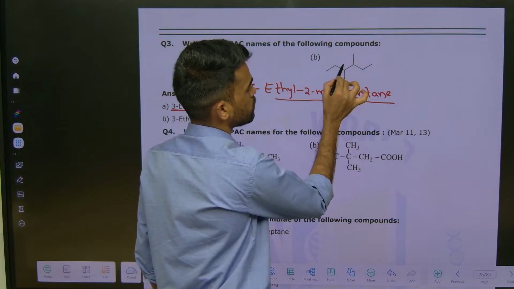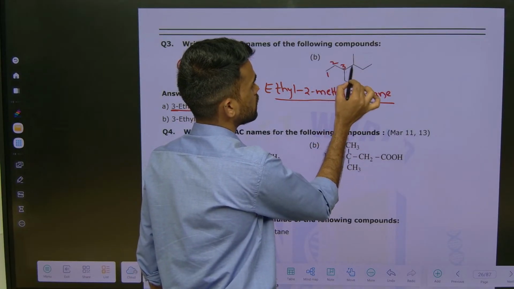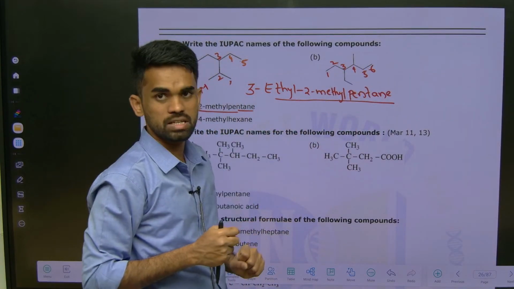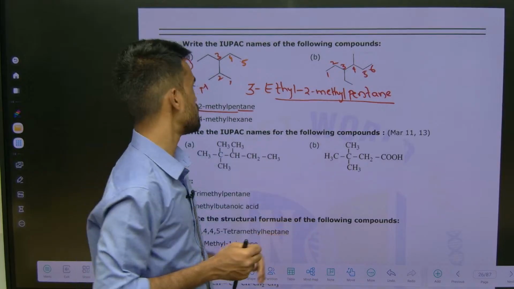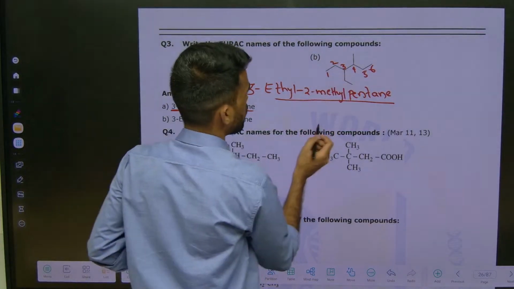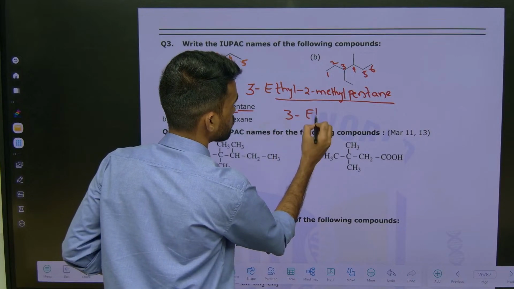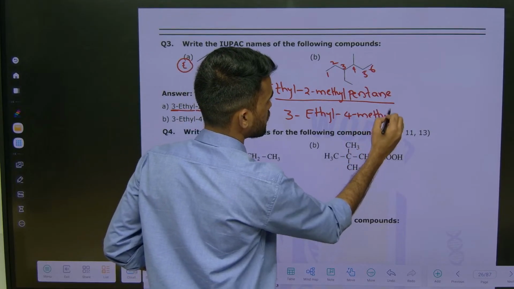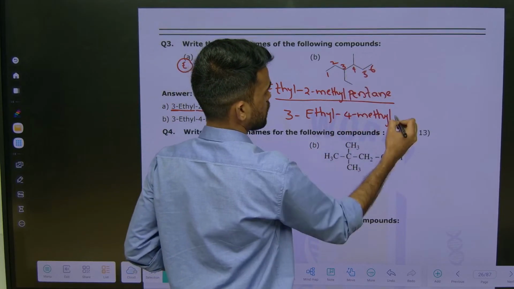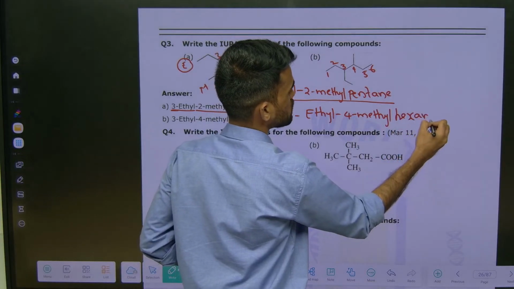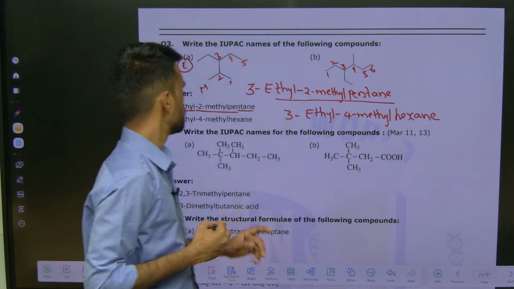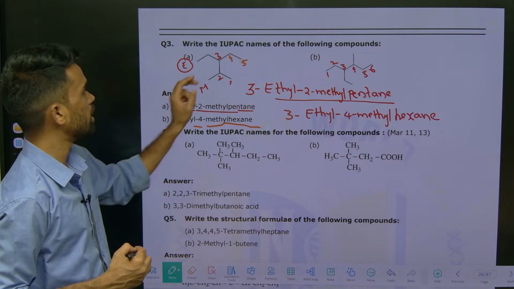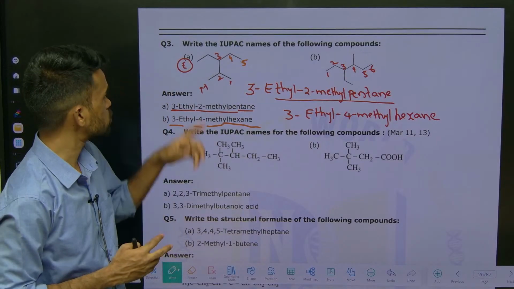At second position we have, see, 1 2 3 4 5 6. From this side also the methyl group comes at 6, but for ethyl, you can give E as the first letter, first number. So what you can write is 3-ethyl, 4-methyl, hexane, six carbons are there. There is no space between the words here. So 3-ethyl, 4-methyl, hexane, that's it. These are the names for the given structures. Hope this question is also clear.